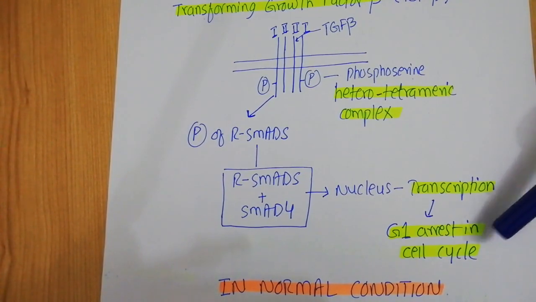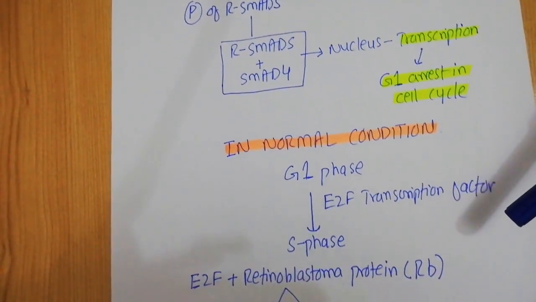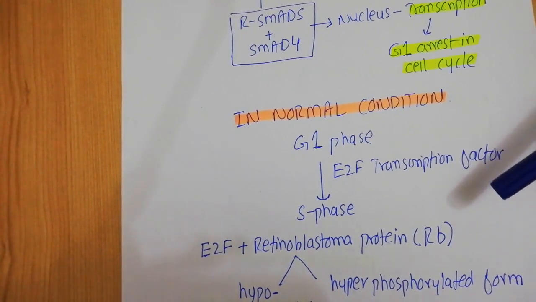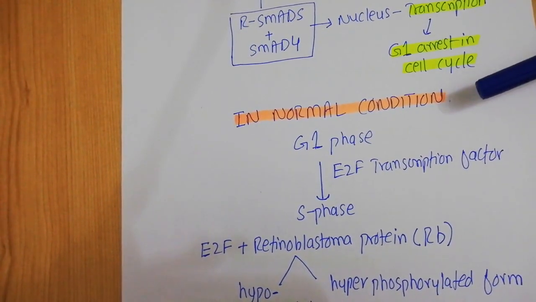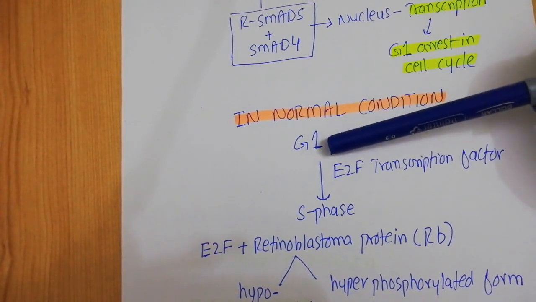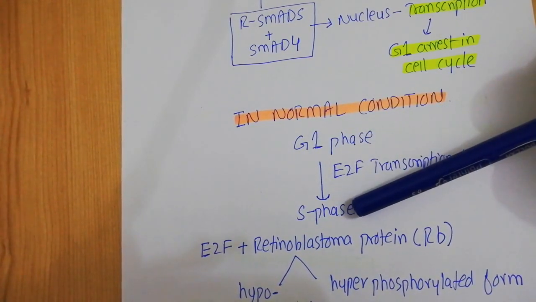Now how this P21 arrests the cell cycle in the G1, let us discuss this in a little bit more detail. For understanding the arrest in the G1, you first need to understand the normal condition, how the cell cycle moves from the G1 phase into the S phase.